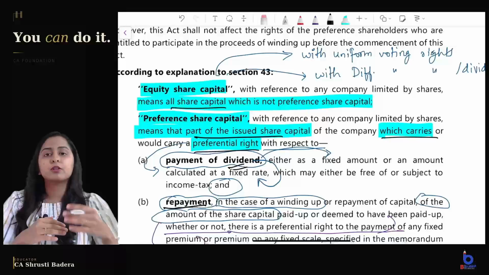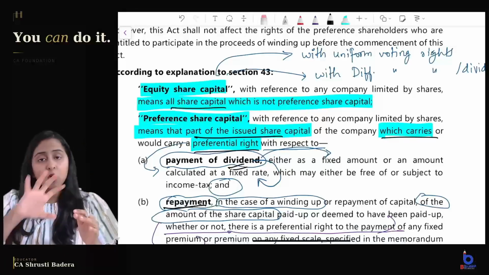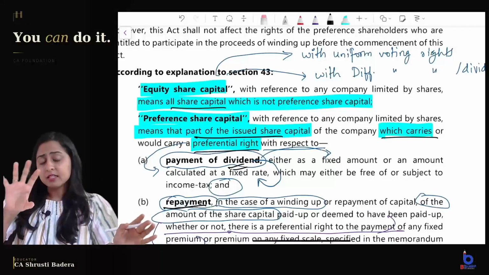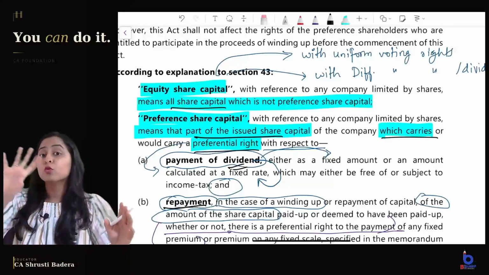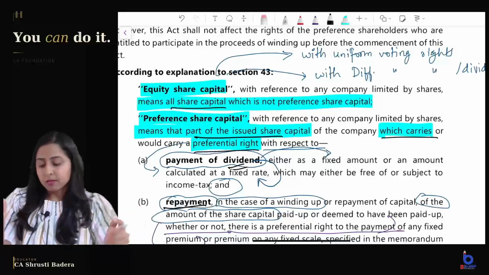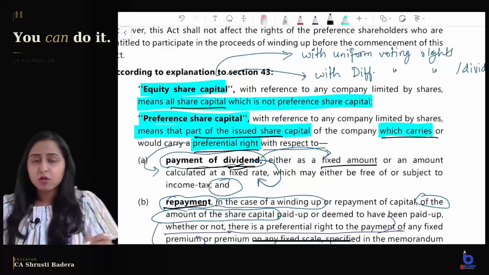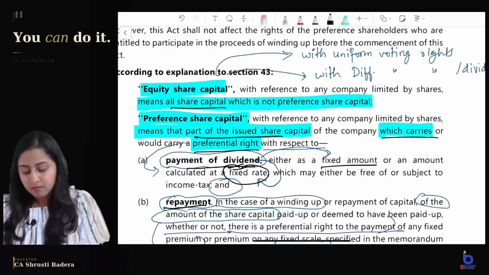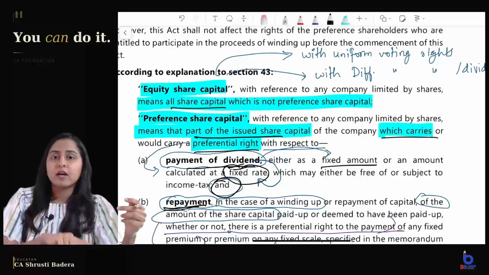Okay, so you have to repeat after me so that this revision is fruitful for you. What is equity share capital? It means all the share capital which is not preference share capital. And what does preference share capital mean? It means that part of the issued share capital which has preferential right with respect to dividend and with respect to repayment of capital. What does that mean? Preference with respect to payment of dividend means preference shares will get a fixed amount of dividend, or a fixed percentage of the dividend, right? And they will get preference in the repayment of capital in the case of winding up of the company.